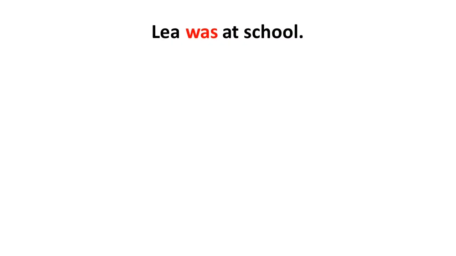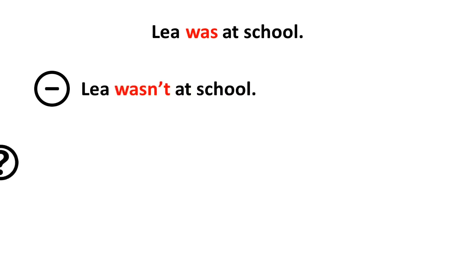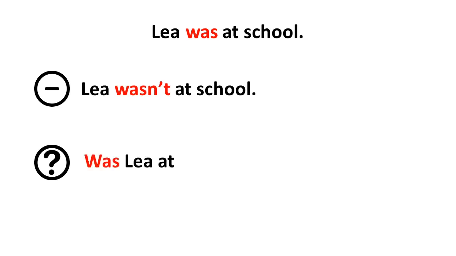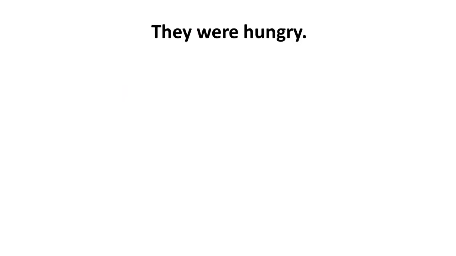So Leah was at school. In this sentence, we have the strong verb was. It will not need an auxiliary. So the negative sentence is going to be Leah wasn't at school. And the question is, was Leah at school? And do not forget the question mark at the end.